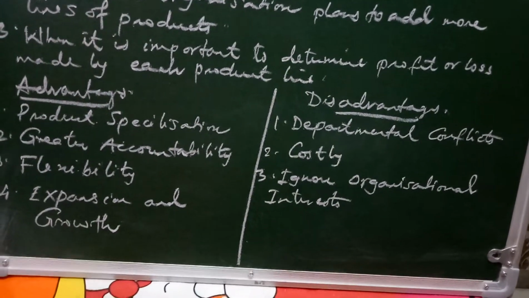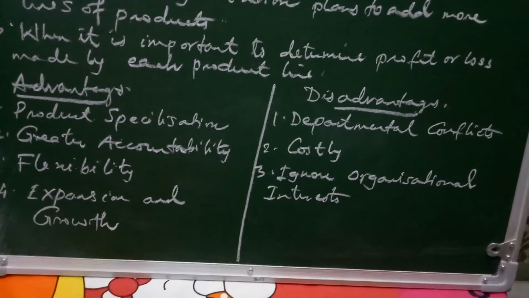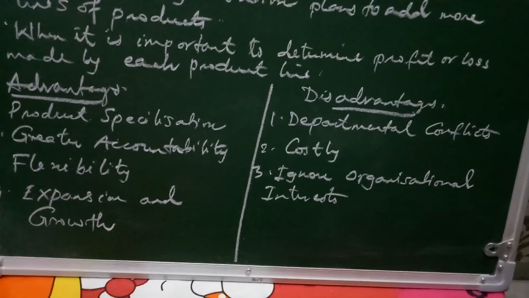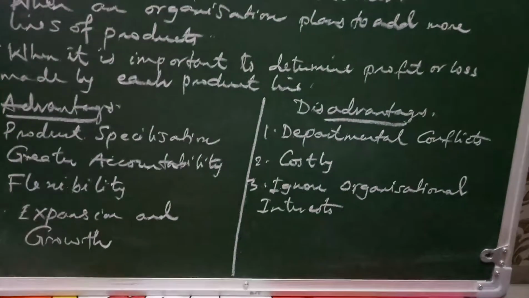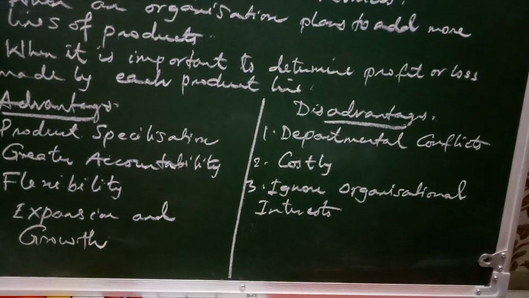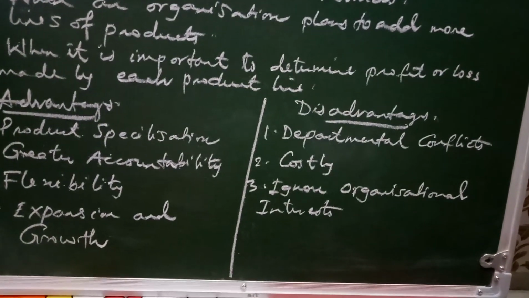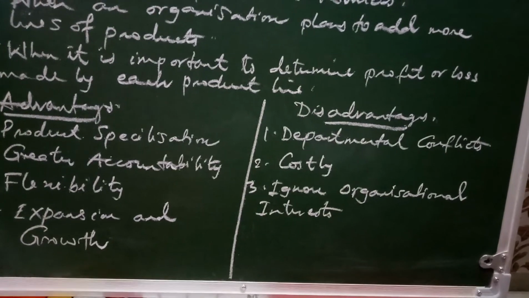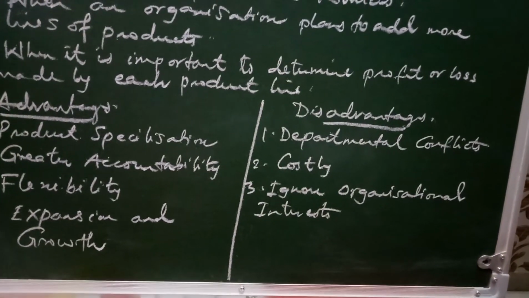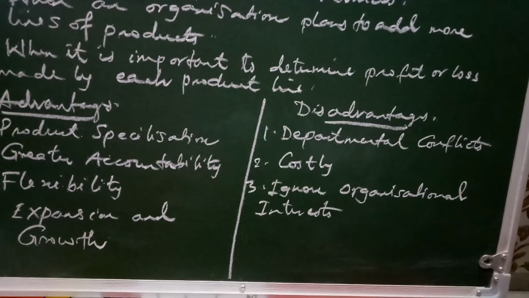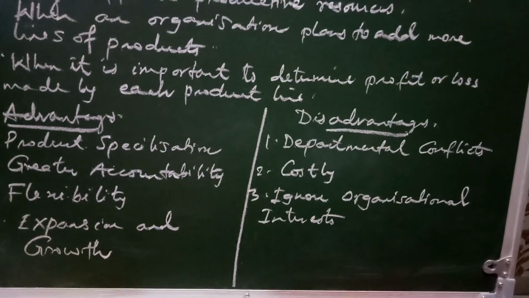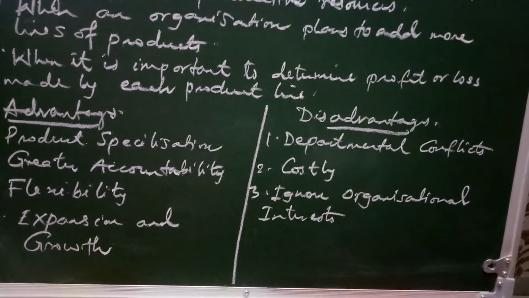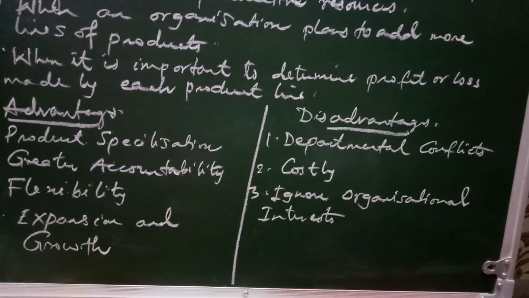Second is the costly process. Each product division has to maintain its own facilities, its own equipment and its own workers. So it may lead to an increase in operating cost because it may result in duplication of activities.